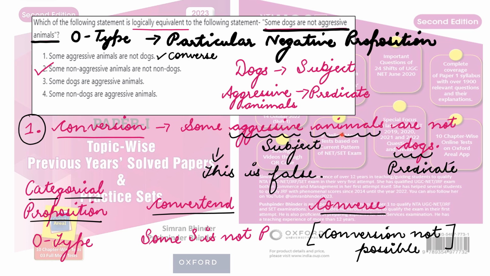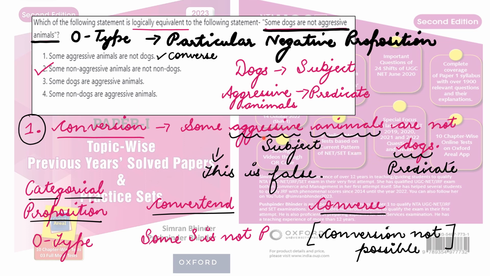तो यहाँ पर आप नोट कर रहे हैं dogs की जगह पर मैंने predicate जो है that is aggressive animals, I've written it over here, right? Some aggressive animals are not dogs. Aggressive animals was the predicate earlier in this statement, but I'm interchanging it with the subject. So I'm writing over here dogs. So I repeat again, under the conversion process, first I have to interchange the subject and predicate terms of that proposition. So when I'm writing this, some aggressive animals are not dogs, I have done this step, right?